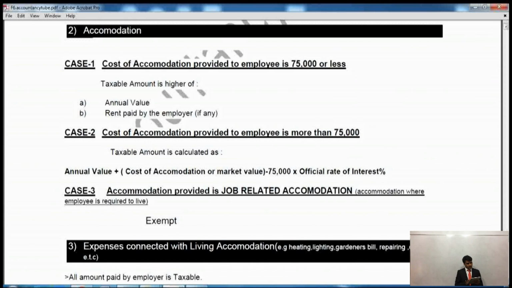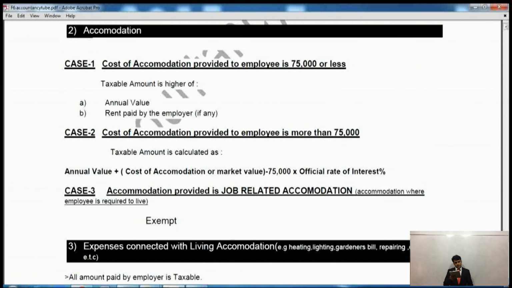Now, please check case 3 of accommodation. Just leave the first 2 cases for now. Come to case 3, where it says accommodation provided is job-related accommodation where the employee is required to live. Then it is exempt accommodation, just the way I told you.